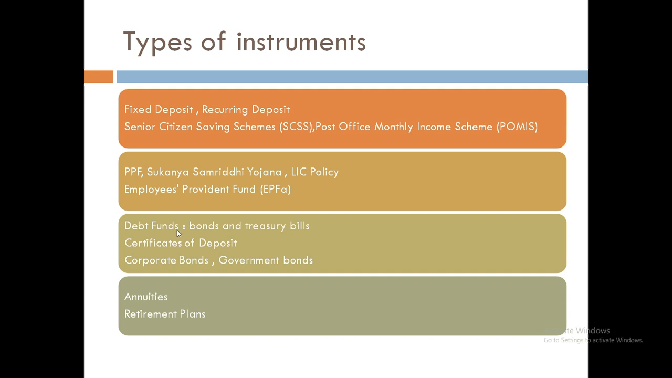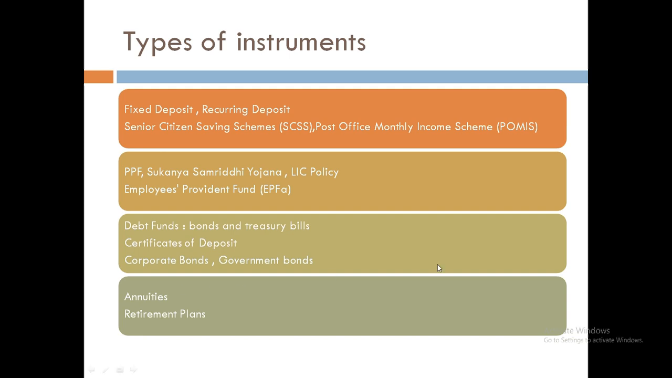Then debt funds. There are a lot of debt funds provided by different companies, whether it is a mutual fund or others. What they are doing is borrowing money from the investors, and they are promising them a fixed income, and they are depositing this money into many of the bonds or treasury bills, so they can get the fixed income from that.